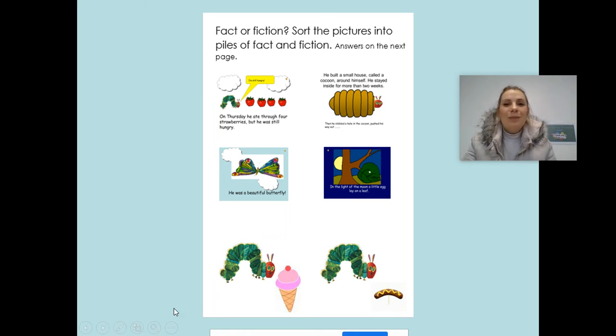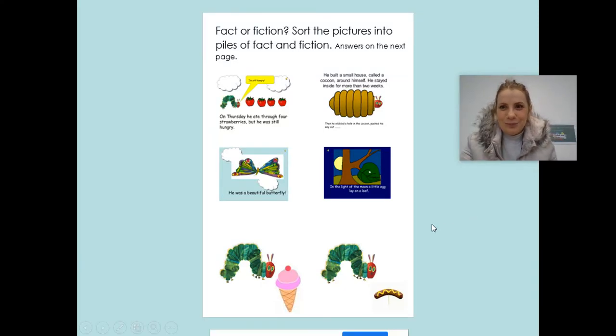Now, reception. In this lesson, we've talked about fiction. See if you remember, what's fiction? When we use our imagination in a story. Well done. When something isn't true. And we talked about fact, something that is true. So Eric Carle, the man who wrote the story, bases parts of his book on fact, things that are real about caterpillars, but other things aren't real at all. And he's used his imagination.